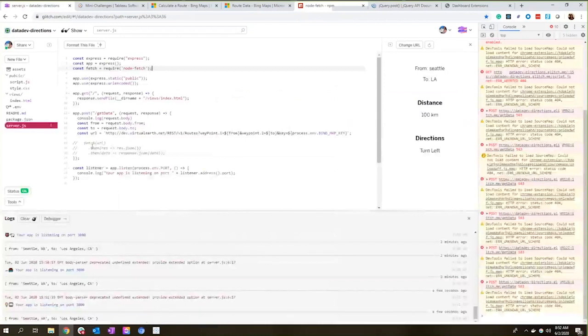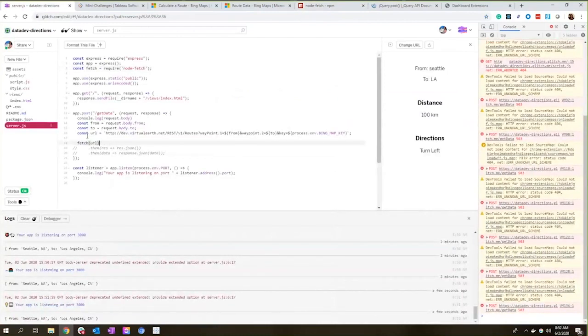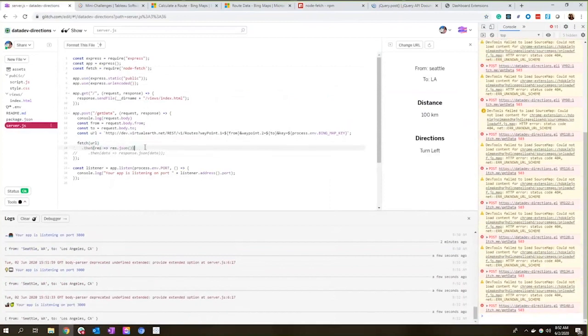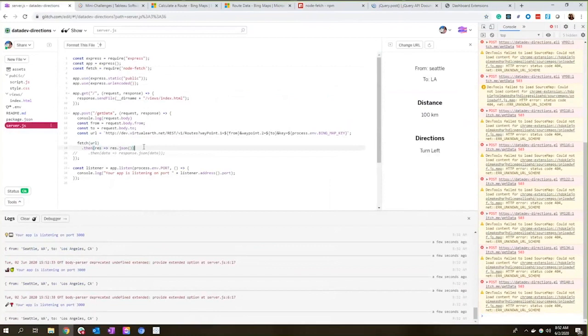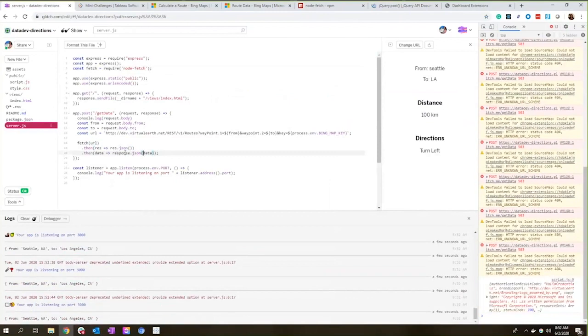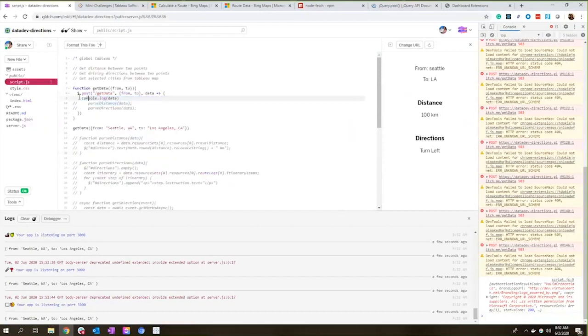So I have that set up right here. We're going to fetch the URL, which I've already crafted above. I'm then going to say, hey, that data is coming back as JSON, so can you parse it as JSON? And then once I have that JSON data, I can send my response back to the client side with that data. And if you're sneaky, you've already seen that on the client side now, I am receiving that data and getting this console log.